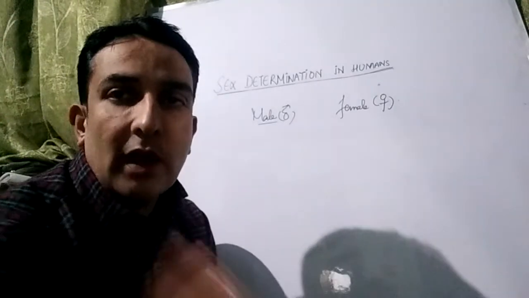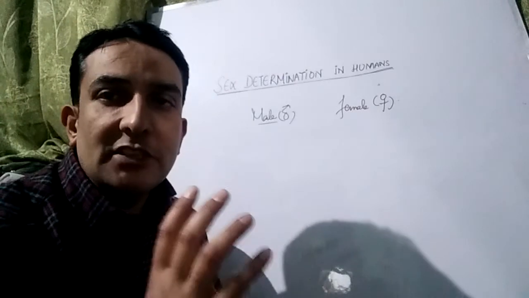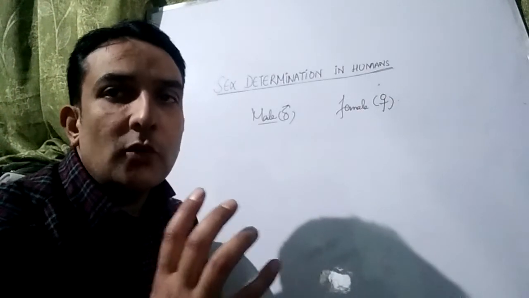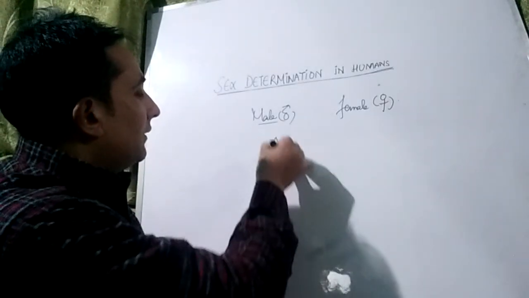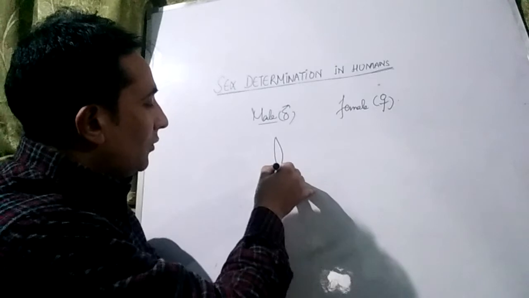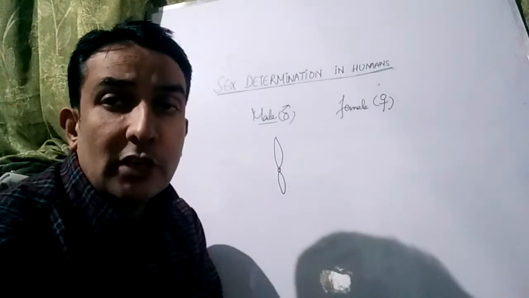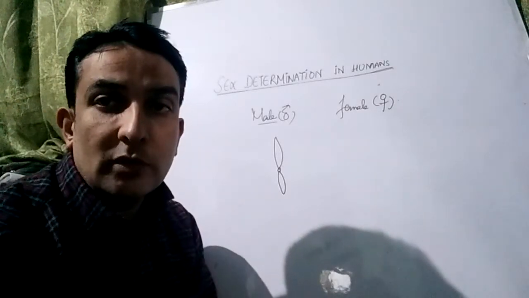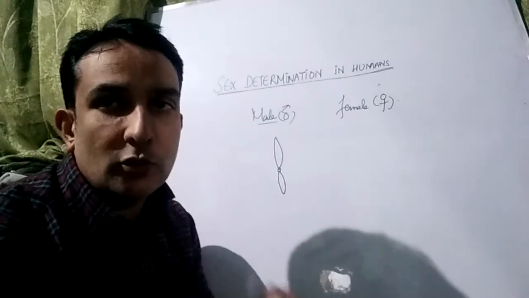Now I will draw only the Y chromosome, and I will try to make you understand some of the genes which are present on the non-homologous region of the Y chromosome, which are particular only to the Y chromosome. This is the Y chromosome, and you will see there are some genes present which are only present on this Y chromosome. They are not present on any other chromosome. They are particular to the Y chromosome as they are present on the non-homologous region of the Y chromosome.